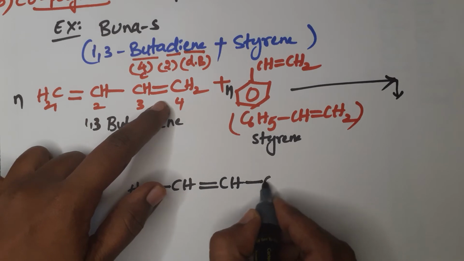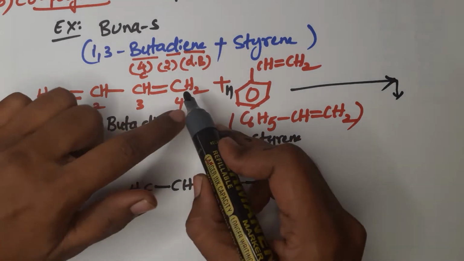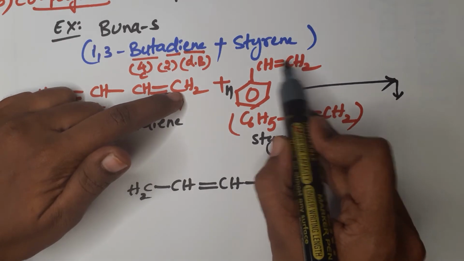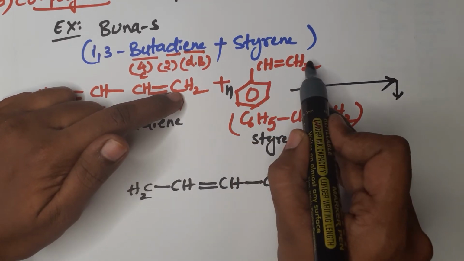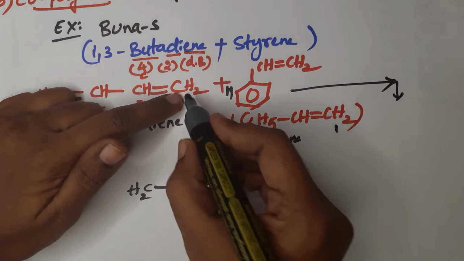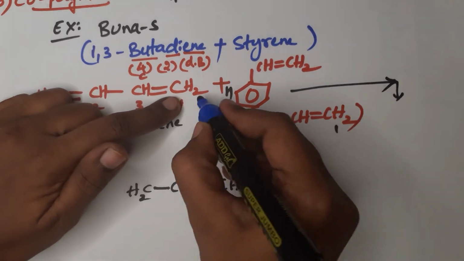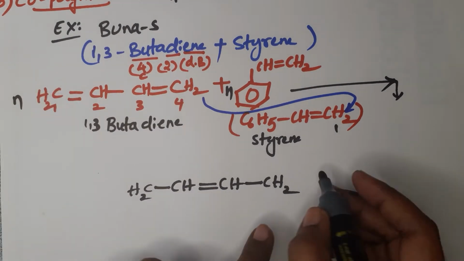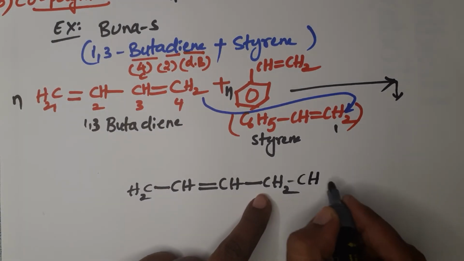Then here a single bond CH2, and to this CH2 it is again added to only the double bonded carbon, not the single bonded carbon. So this is the starting position of the styrene molecule, and it will directly join with these CH2 molecules. And here write down CH2.